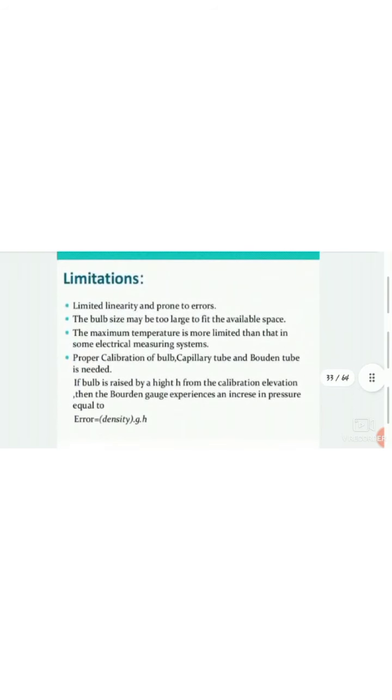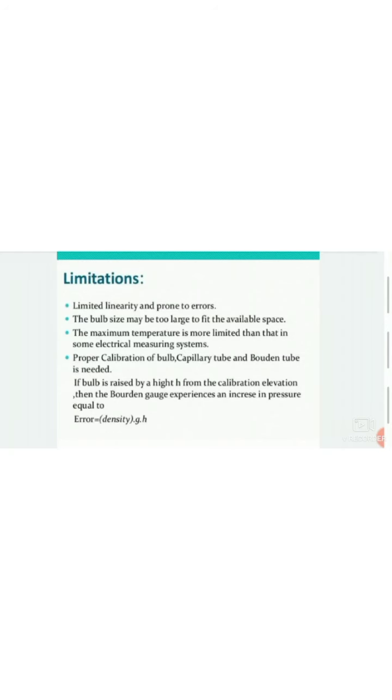These are the limitations of these types of thermometers: limited linearity and prone to error. The bulb size may be too large to fit the available space. The maximum temperature is more limited than that in some electrical measuring systems. Proper calibration of bulb, capillary tubes and Bourdon tube is needed.